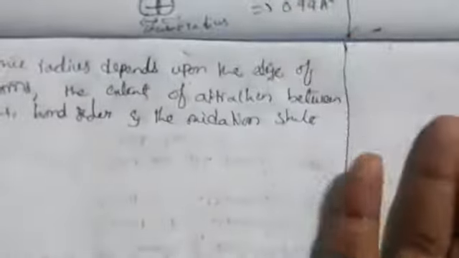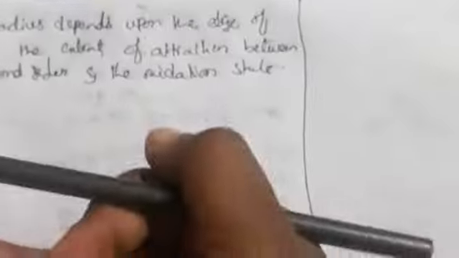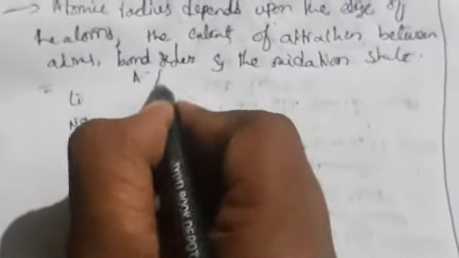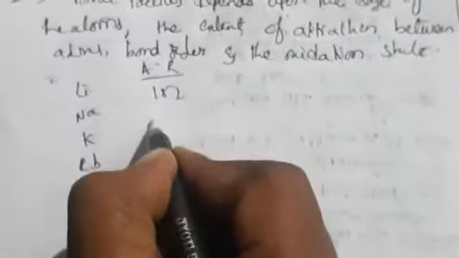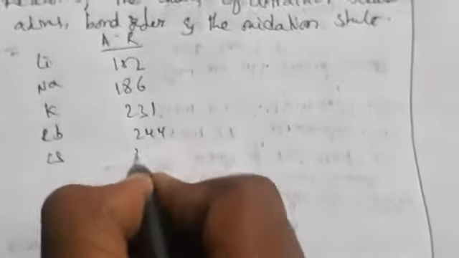So here whenever the differentiating electron enters into another orbit, automatically atomic radius increases from top to bottom in the group. Why? Because in a group the atomic radius is increasing. If you take for example lithium, sodium, potassium, rubidium, cesium, this is the top in a group, this is the bottom. The atomic radius for lithium is 152, then 186, 231, 244, 262.